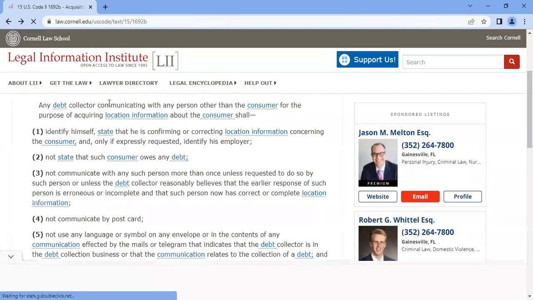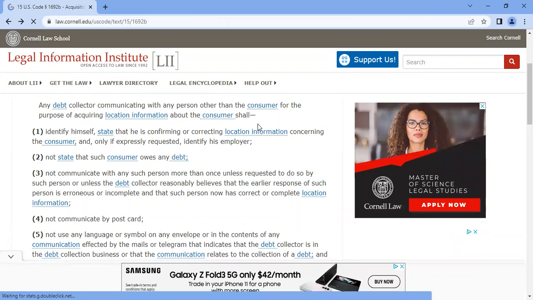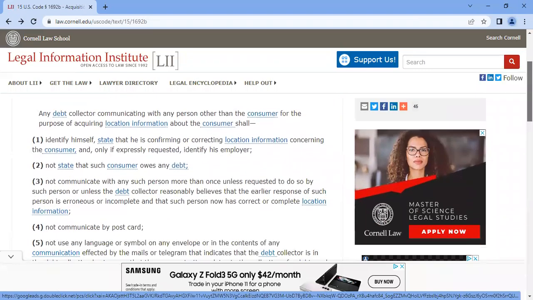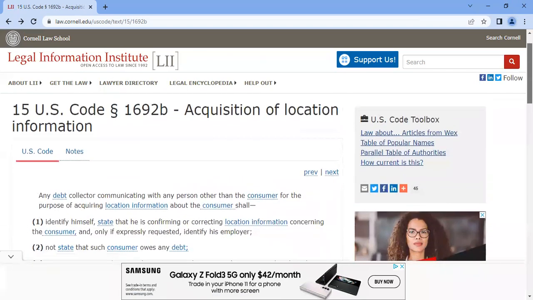So let's read it again. Any debt collector communicating with any person other than the consumer. So your auntie, brother, cousin, mama, daddy, friend, anybody other than you. So this subchapter does not apply to you directly. It's if they communicated with someone else other than you, the consumer, about acquiring location information, which is your phone number, your place of abode, place of employment, trying to acquire that information. So that's what this is about.